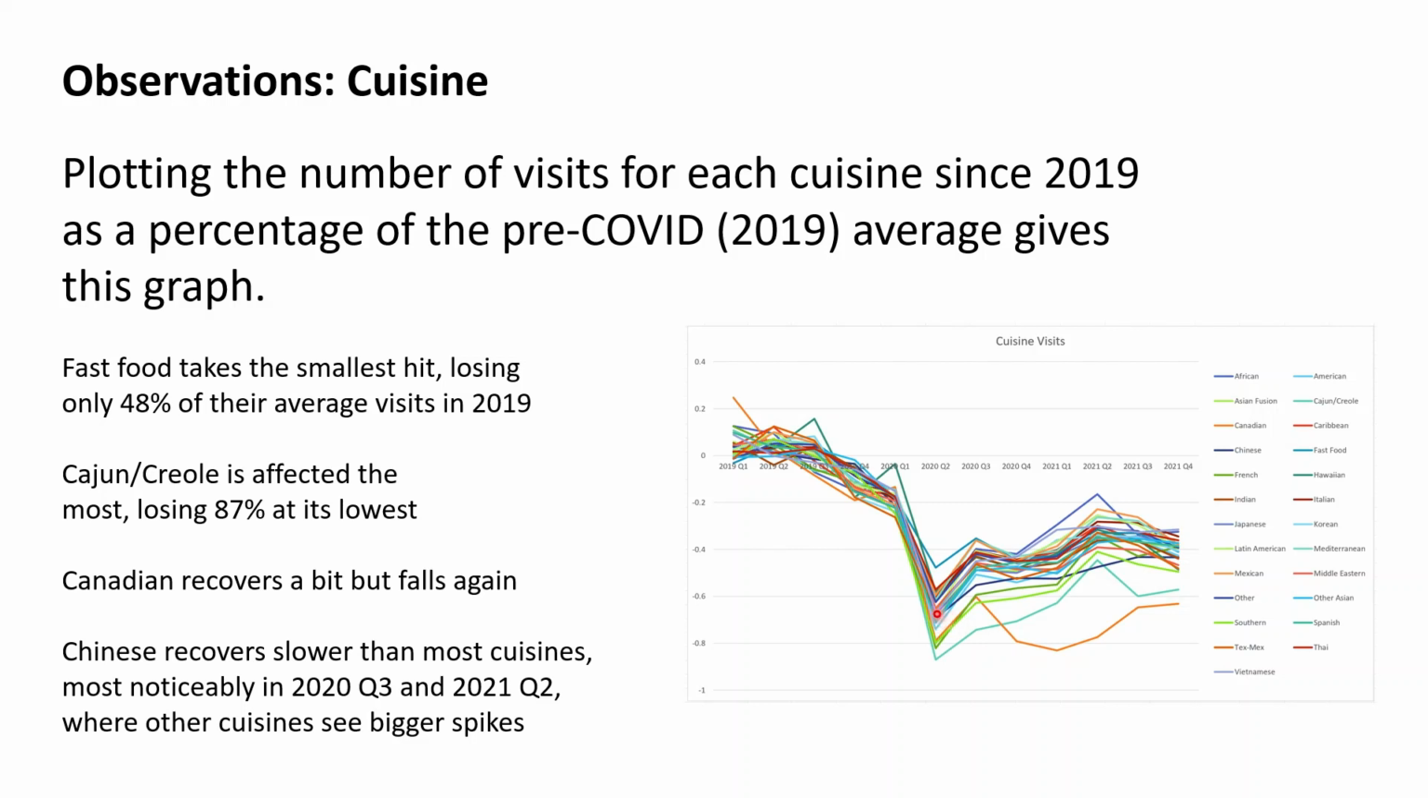In the big dip in 2020 Q2, where all the restaurants dipped, Chinese was solidly in the middle of the pack. But after that, it's always in the lowest four or so, and that includes Cajun Creole and Canadian, which are special cases. So I thought it was interesting that it doesn't seem to recover as fast. It's flatter than the rest of the cuisines.